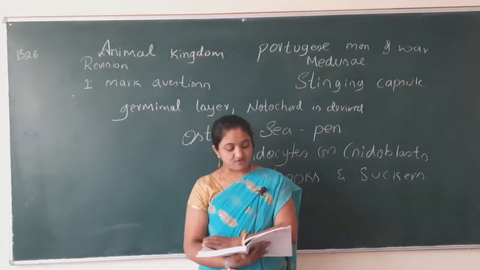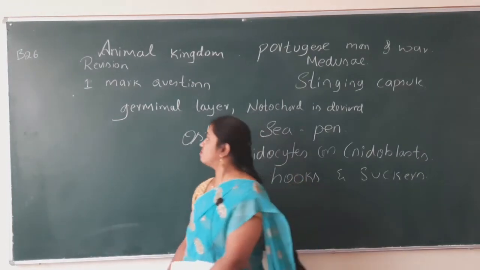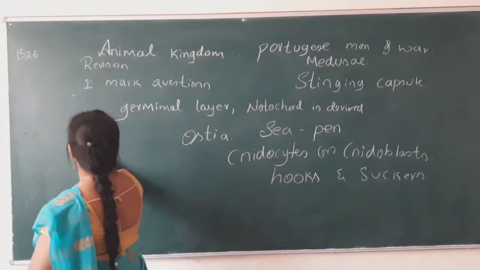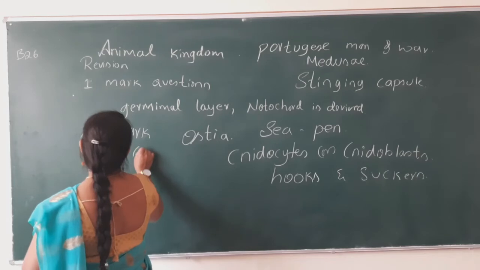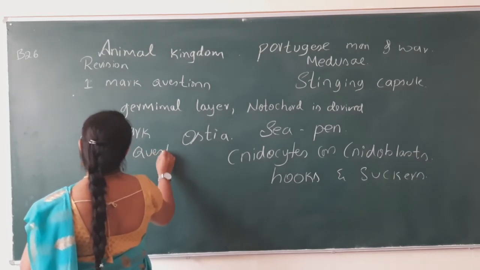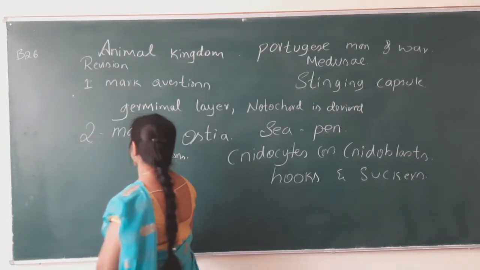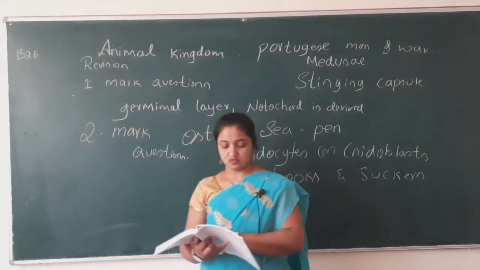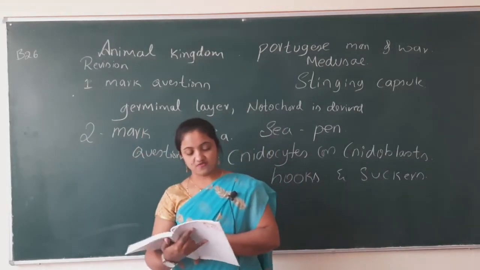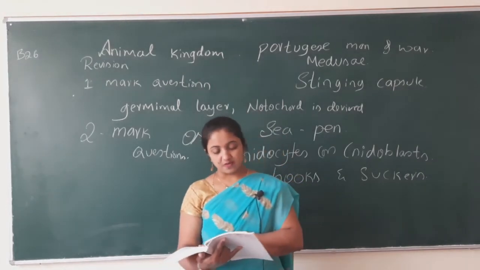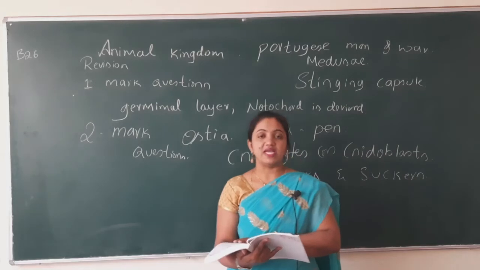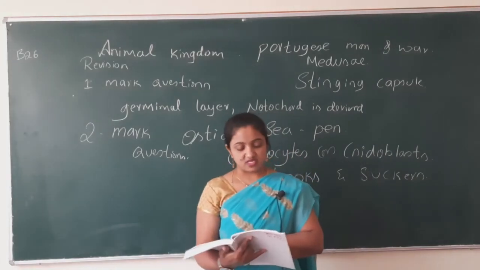So next is, what is two mark question? Now we are going to see the 2 mark questions. So next is first one. Name the 2 types of circulation found in animals.